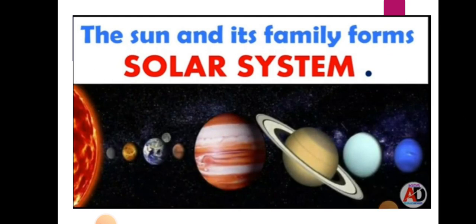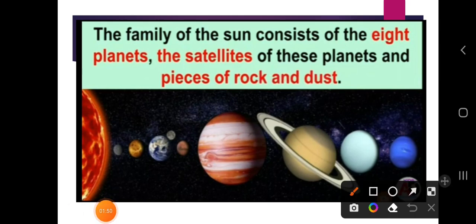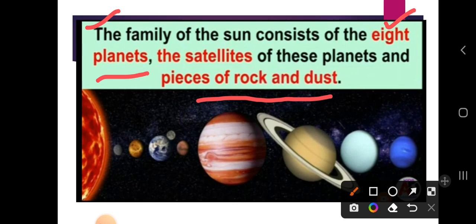Let's see what are the names of these family members. But before that, let's recall what we mean by the solar system. The family of the sun consists of a total of how many planets? Totally 8 planets, and with that the satellites of these planets and the pieces of rocks and dust, all together form the solar system.